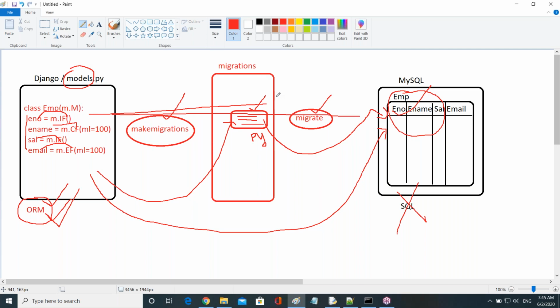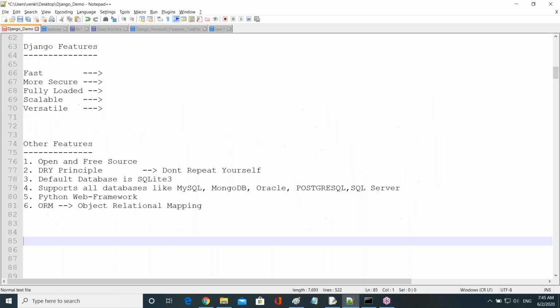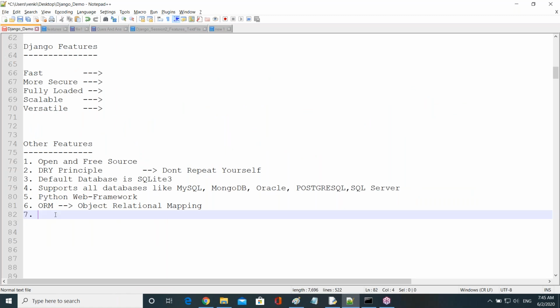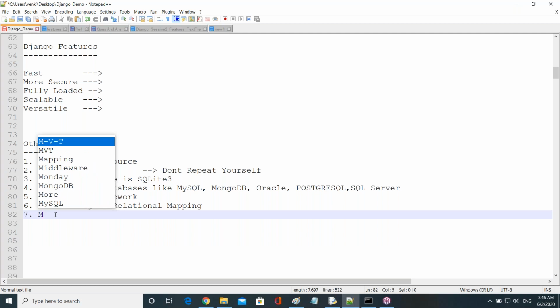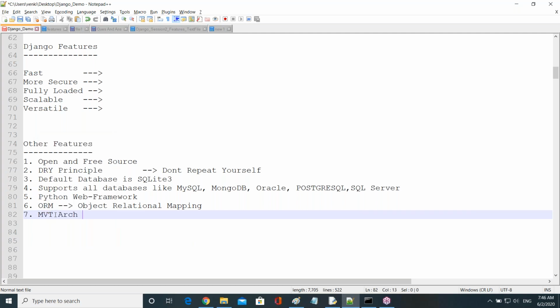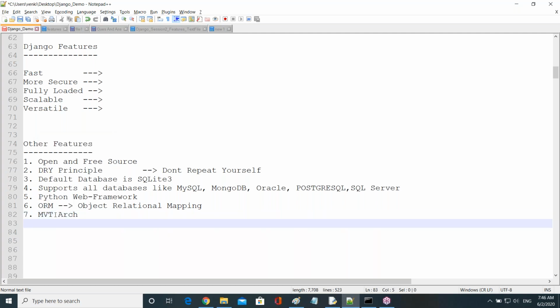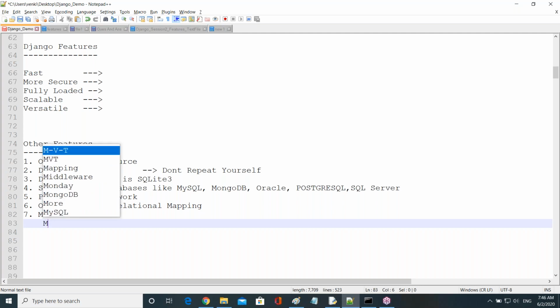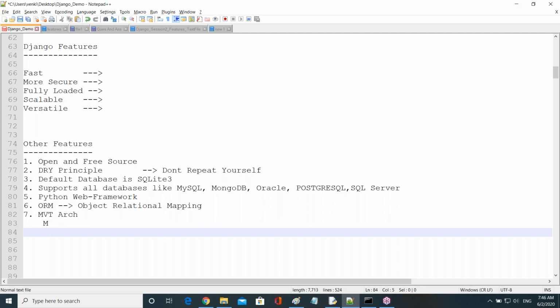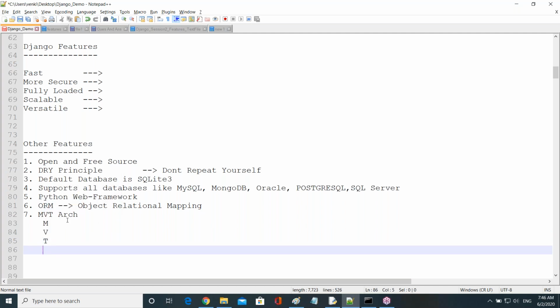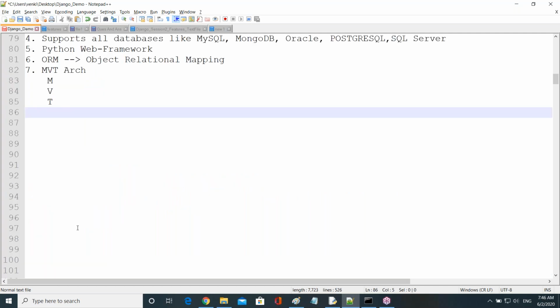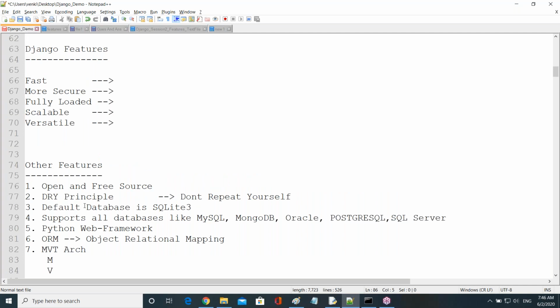Fine. Now let's go for the seventh one, guys. Which architecture does it follow? MVT architecture, guys. It follows MVT architecture. Why I'm saying this is a feature is because all are different files. M is a different file, D is a different file, and T is also different. These are all different files.